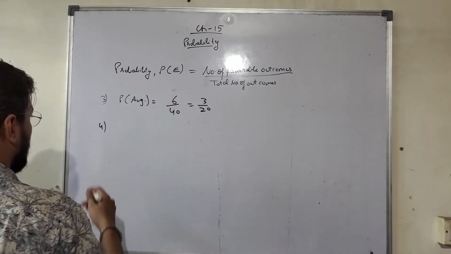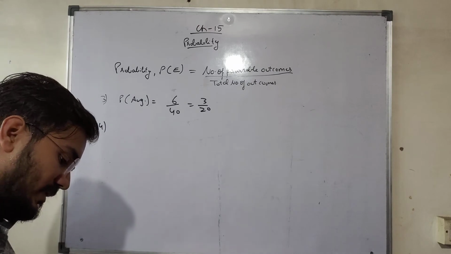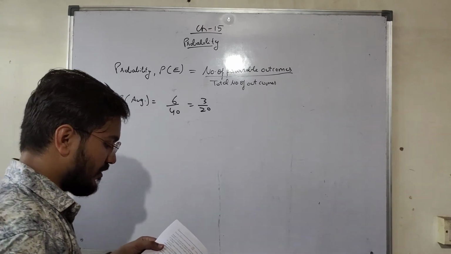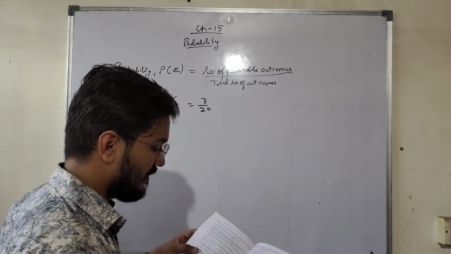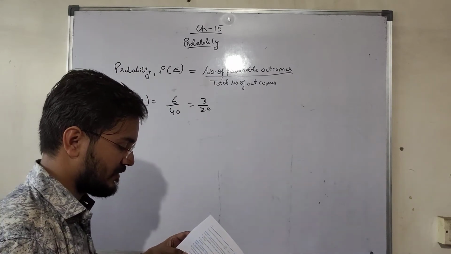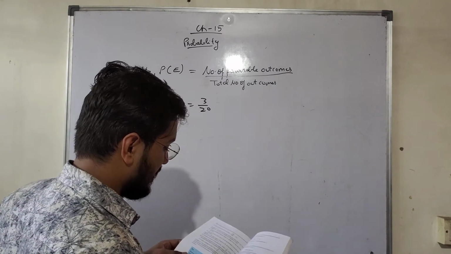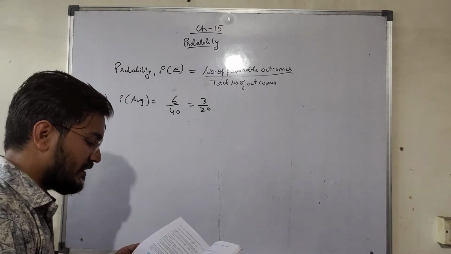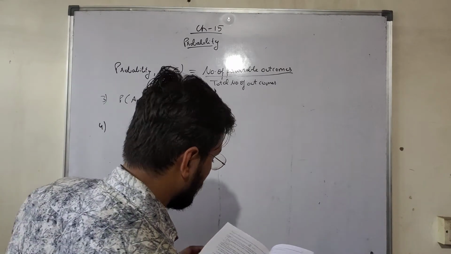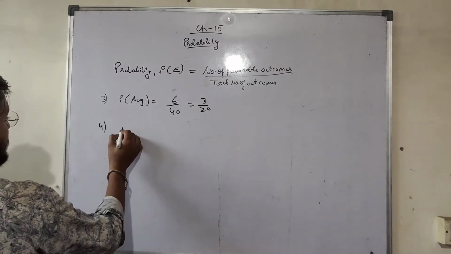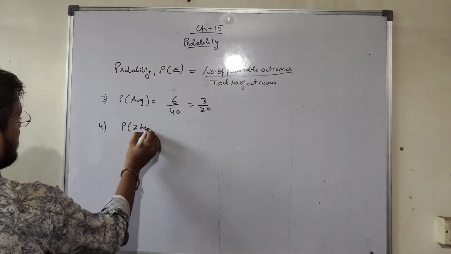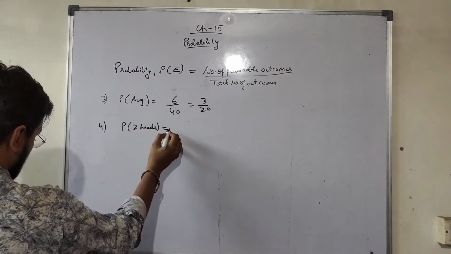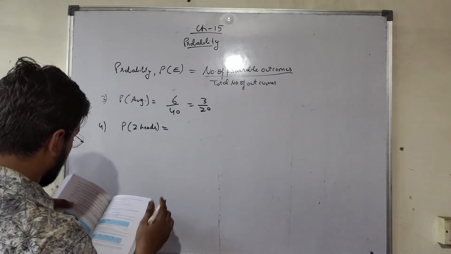Next, question number 4. In question number 4, 3 coins are tossed simultaneously 200 times with the following frequencies of different outcomes. The outcomes are given, the frequencies are given. If the 3 coins are simultaneously tossed, again compute the probability of 2 heads coming up. So probability of 2 heads. How many 2 heads are there? 72.